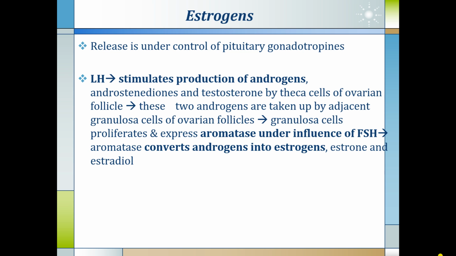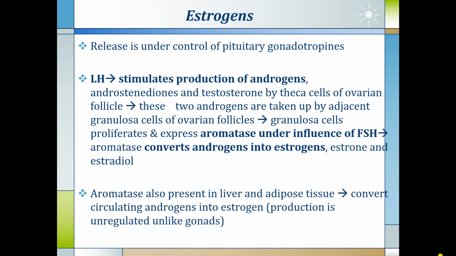This aromatase enzyme converts androgens into estrogens, estrone and estradiol. Aromatase is also present in the liver and adipose tissue, which convert circulating androgens into estrogen. This production of estrogen is unregulated, unlike the gonads where the production of estrogen is under a regulatory process.